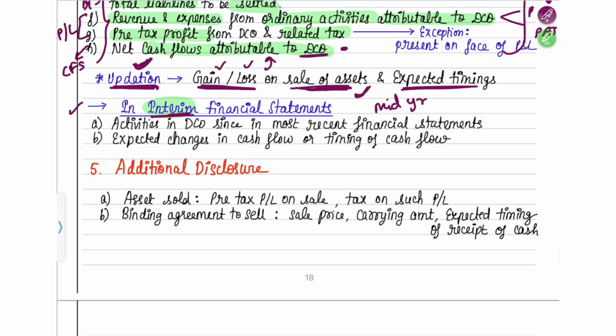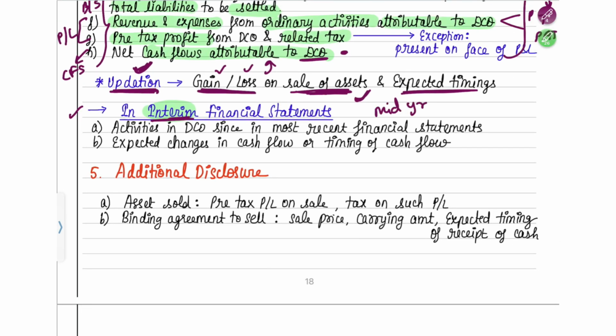Next, in the interim financial statements, that means in the mid year, suppose you are releasing a financial statement. In that, what are you going to disclose? You will tell the activities in DCO since the most recent financial statements, that means from your previous financial statements until these financial statements. How much you have sold, what the operations are, is it working, is it not working, and so on. All these activities happening in DCO, you have to disclose.